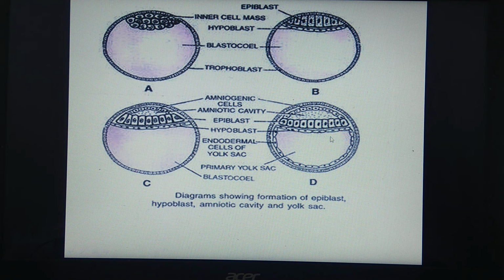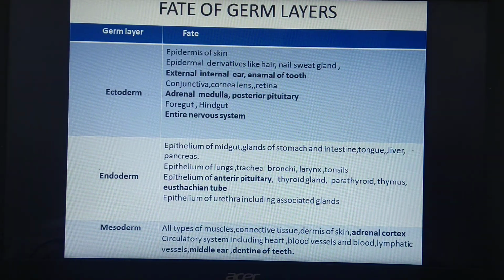So this region is actually the embryonic region from where the embryo proper will develop. Once these three germ layers are formed, they undergo the process of organogenesis, that is the process of organ formation.